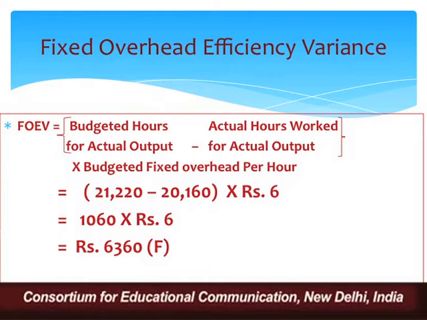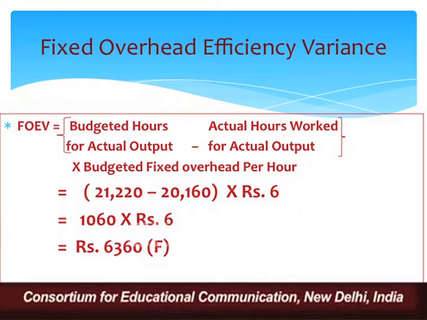Budgeted hours for actual output is 21,220. This is in relation to output, and actual hours worked for actual output is 20,160. The rate is known to us, ₹6. So difference is coming to be 1,060 hours. Budgeted hours are greater than that of actual hours worked, and the value is coming to be 6,360. But remember, my dear student, this value is going to be favorable for us.